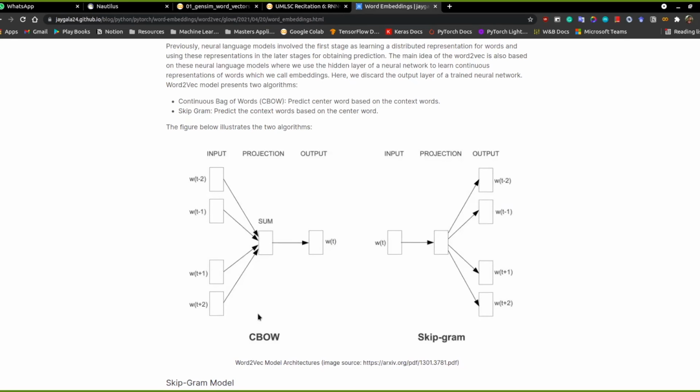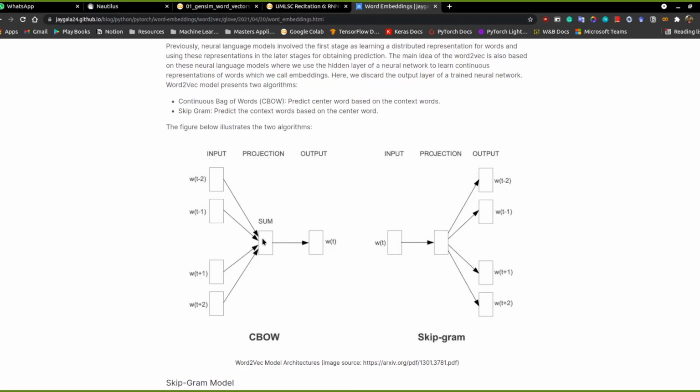There were two models. One is continuous bag of words and another was skip-gram. Word2Vec is more of a context-based word embedding, which means the words that are similar in context would have similar representations. Words that occur in similar contexts tend to have a higher dot product, because they are more likely to occur together when we, let's say, generate something.